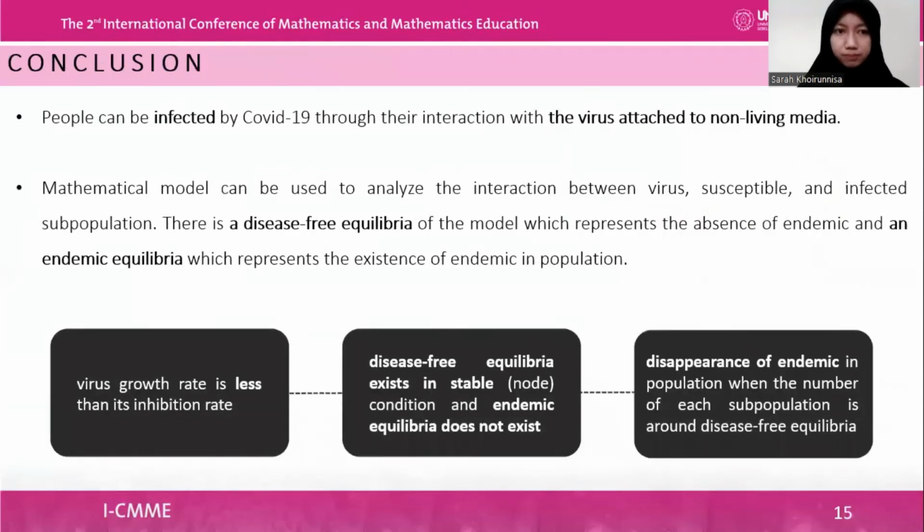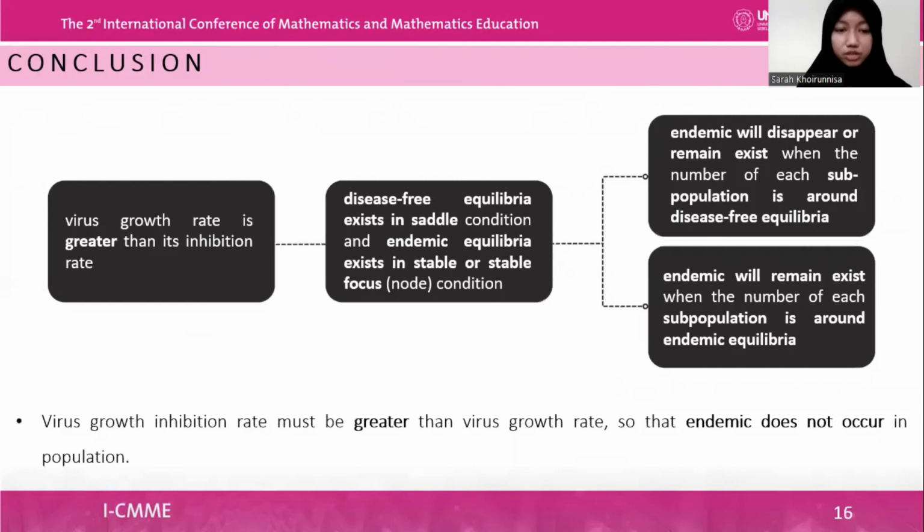For the conclusion, people can be infected by COVID-19 through their interaction with the virus attached to non-living media. If virus growth rate is less than its inhibition rate, then disease-free equilibria exists in stable node condition, and endemic equilibria does not exist. It represents disappearance of endemic in population when the number of each subpopulation is around disease-free equilibria. If the virus growth rate is greater than its inhibition rate, then disease-free equilibria exists in saddle condition, and endemic equilibria exists in stable or stable focus node condition.